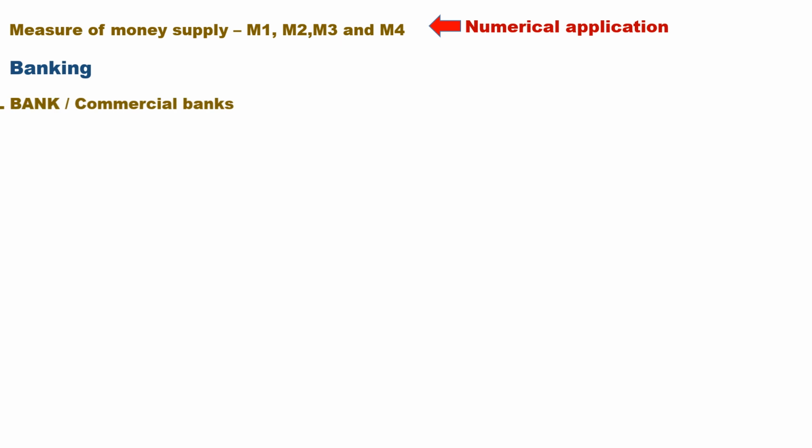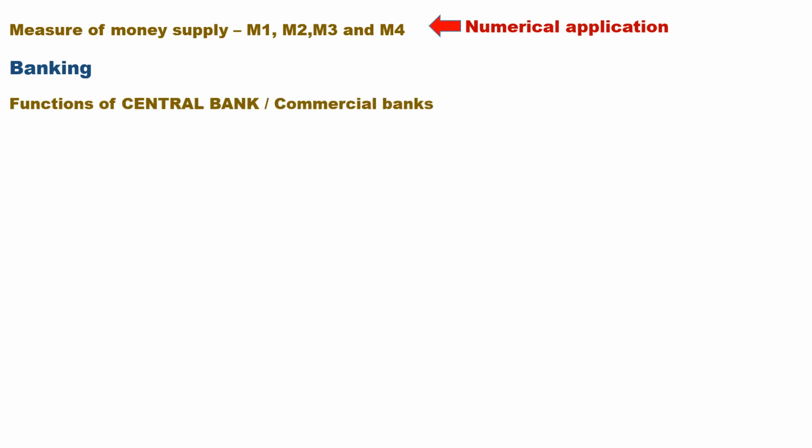Measures of money supply. M1 is equal to currency plus demand deposit plus other deposit. M2 is equal to M1 plus post office savings. M3 is equal to M1 plus time deposit. M4 is equal to M3 plus total deposit with the post office. This may ask numerical application. Numerical questions may be asked.